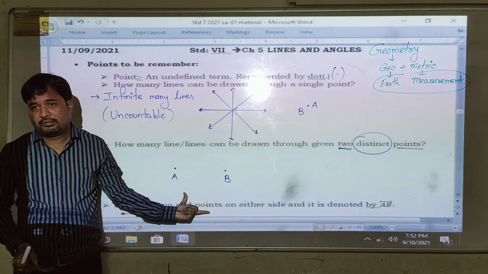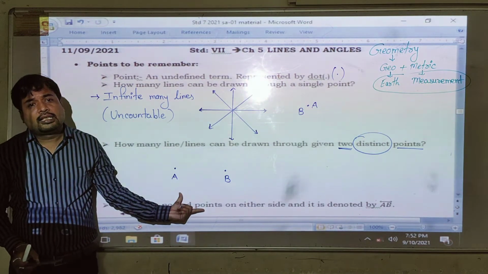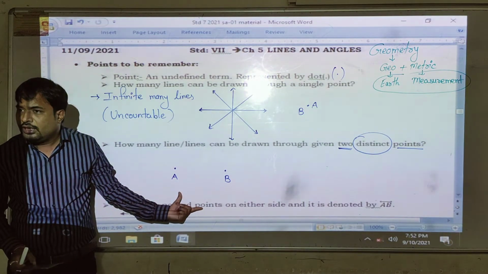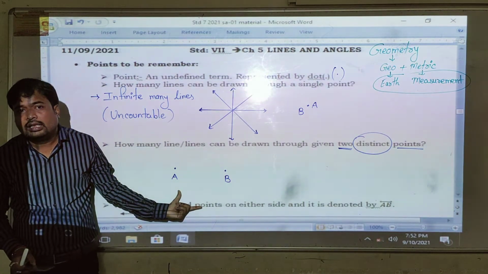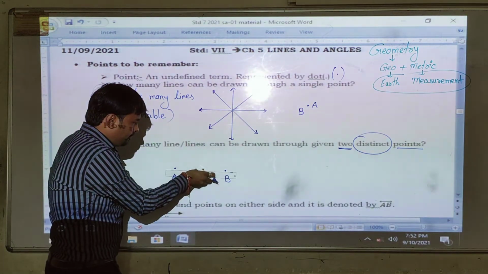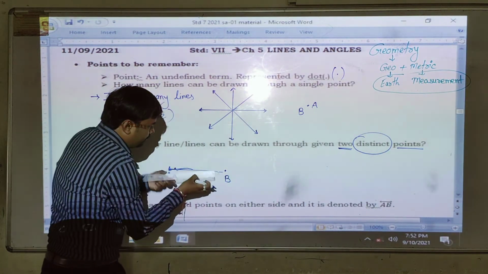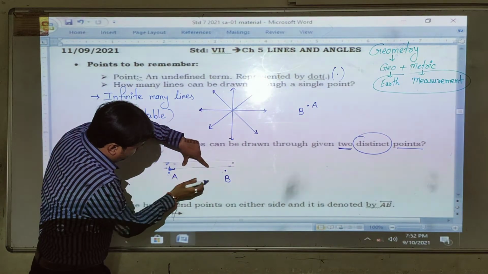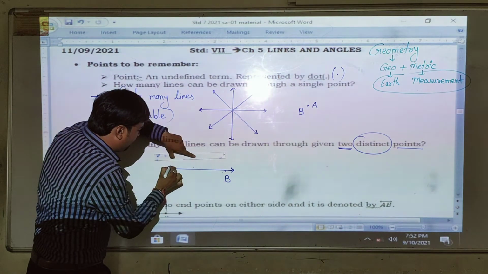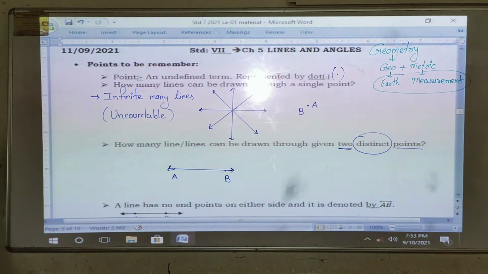That is my condition. What is the condition? That both these points must be on the line. If both points are on it, then that line will form. Right? How many lines can be drawn from these two points? One and only one. So we can draw one and only one line through these two distinct points.